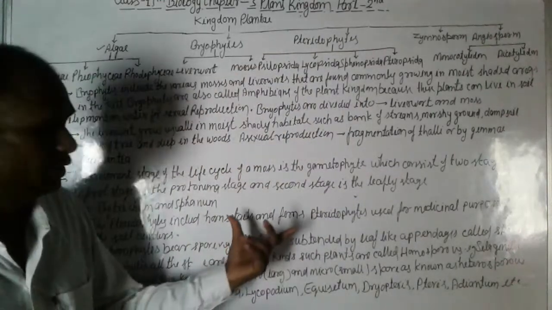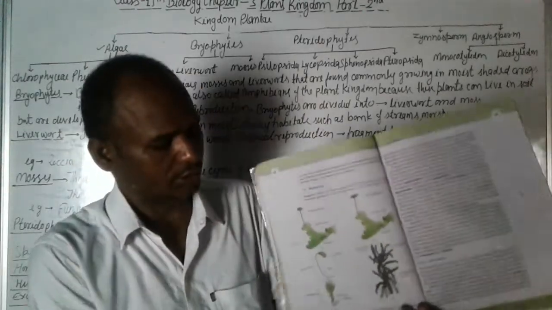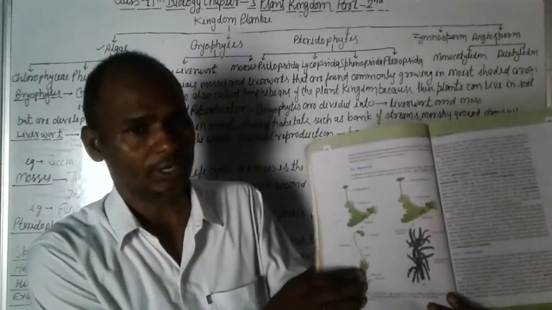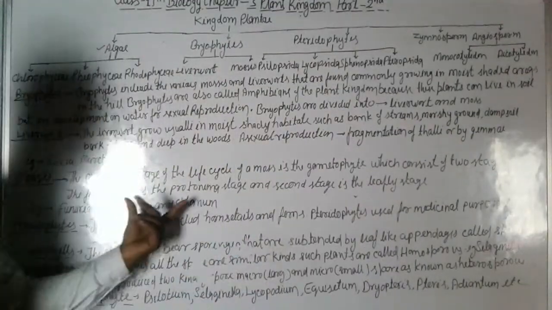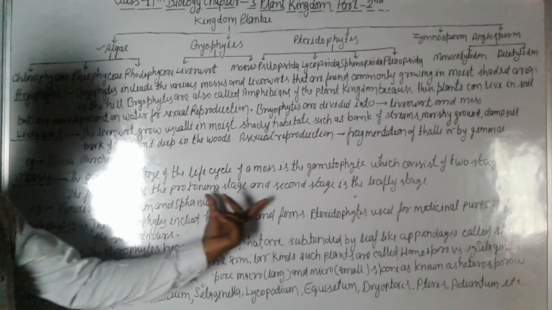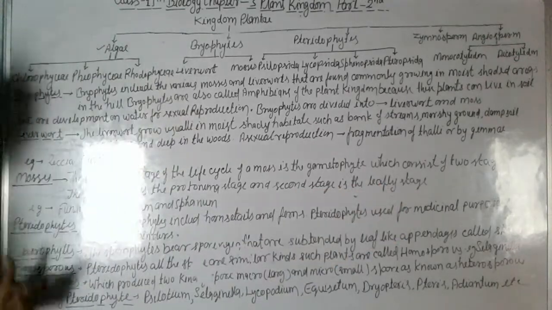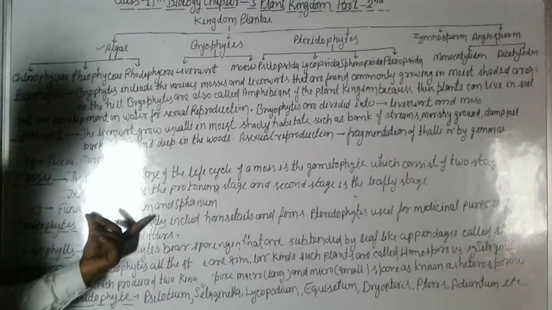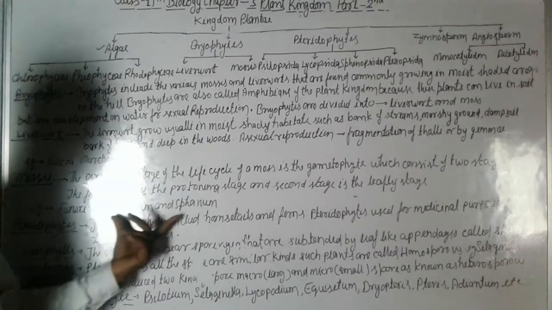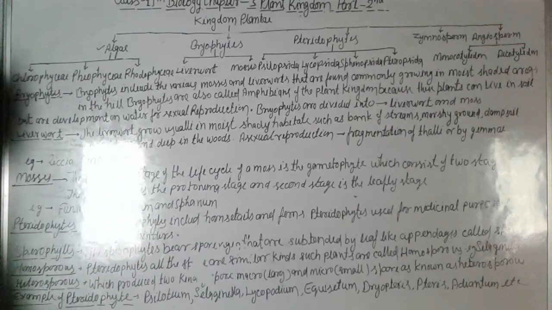And the second is the leafy structure. You can see here, this is the leafy structure. So the moss has two stages: first the protonema stage and second the leafy stage. Okay, for example Funaria, Polytrichum and Sphagnum. These are the mosses.